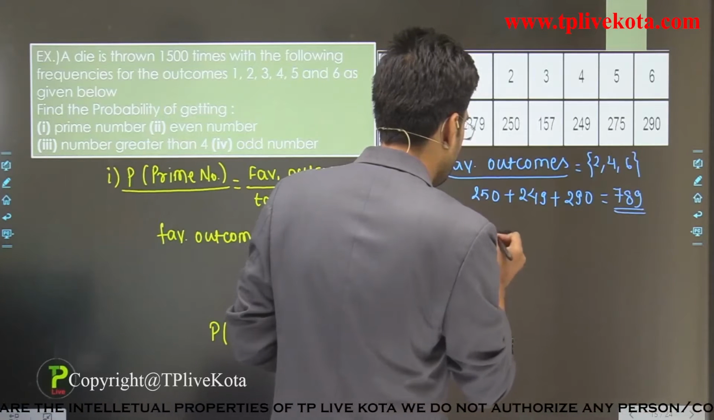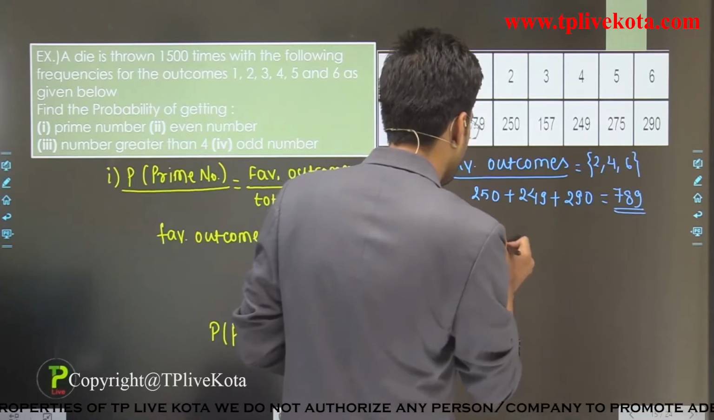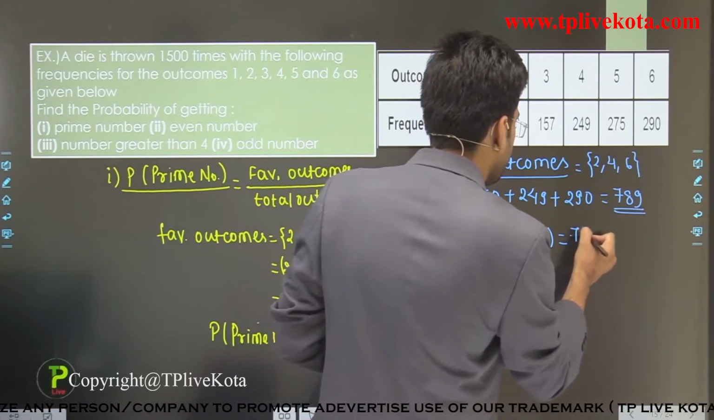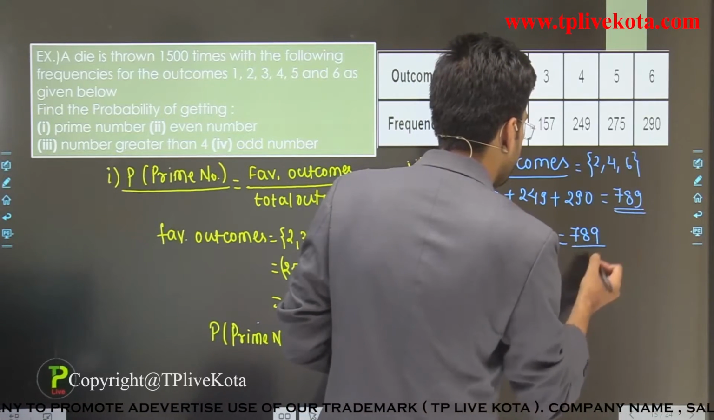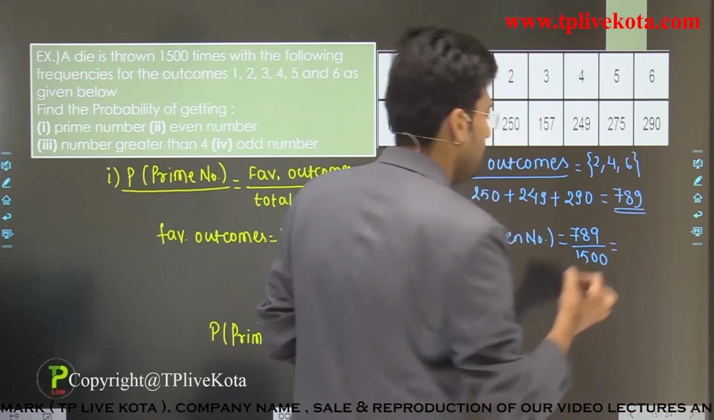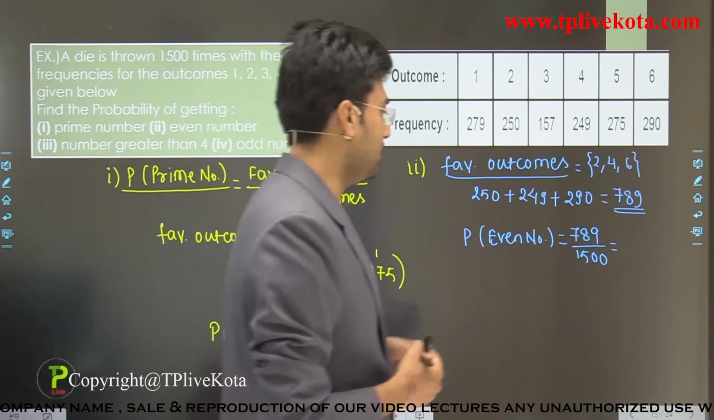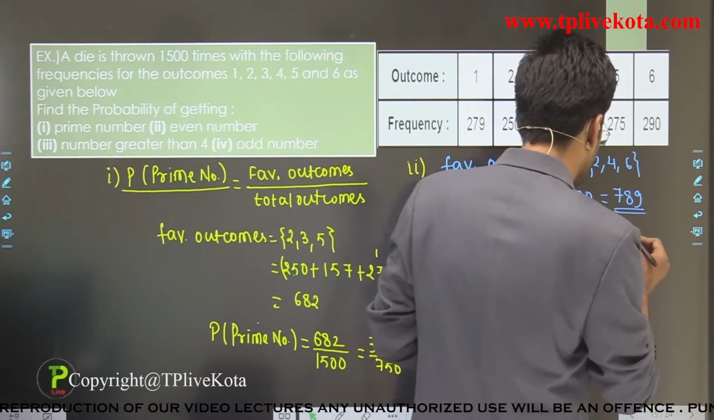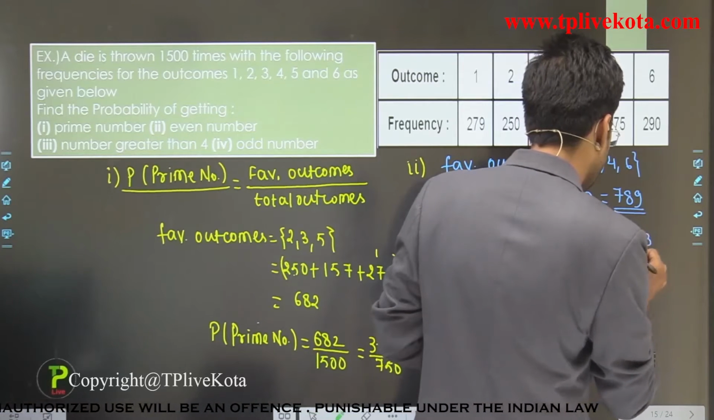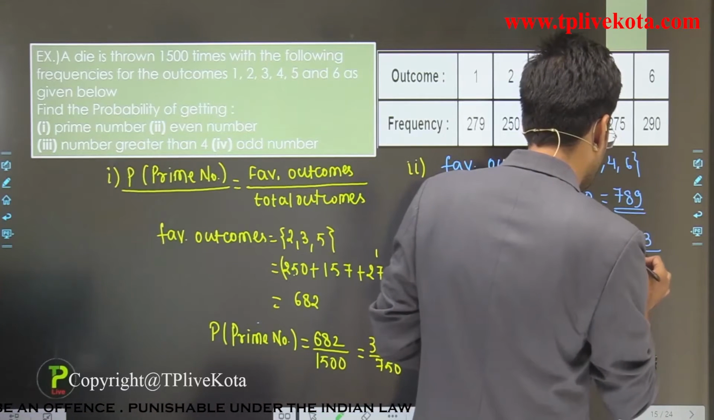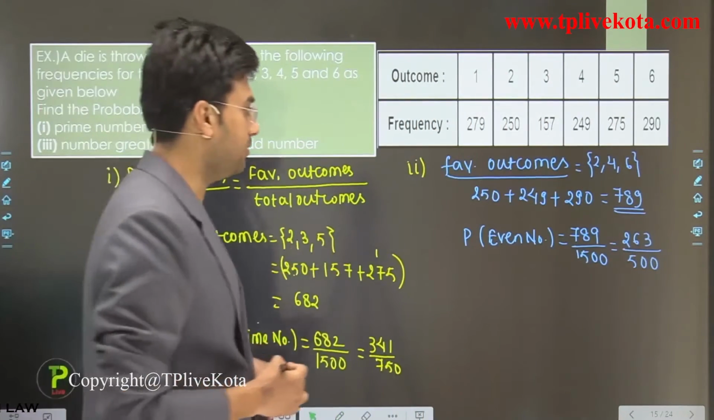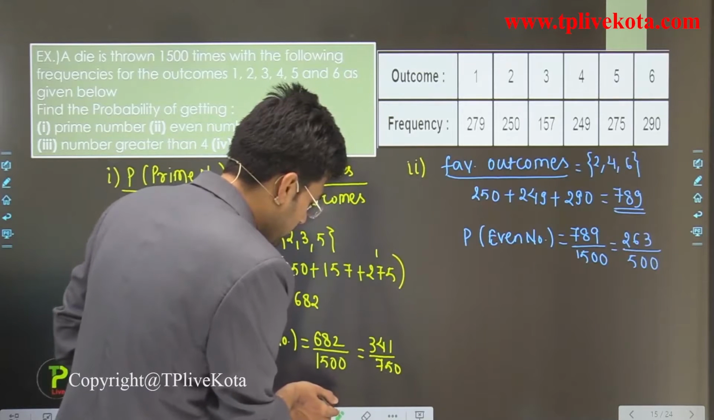So now the probability of getting an even number is 789 divided by 1500. We can cancel it by 3, so it is equal to 263 divided by 500. Clear? So this is the answer for the second question. Now let's move to the third.